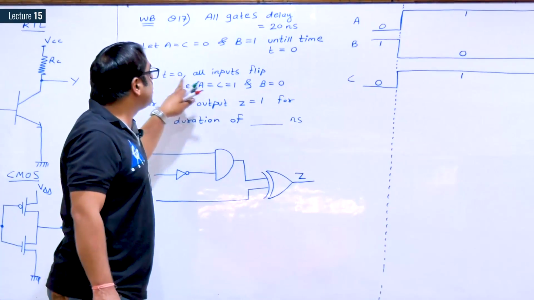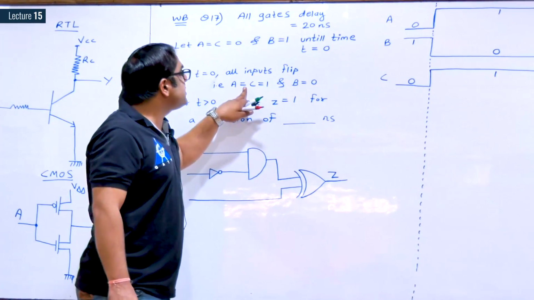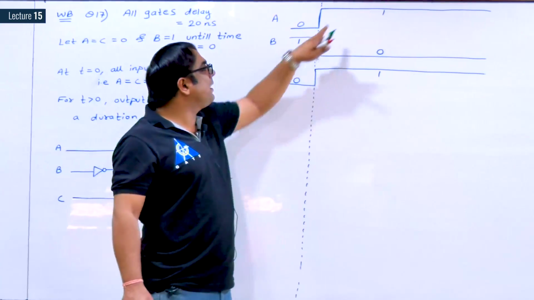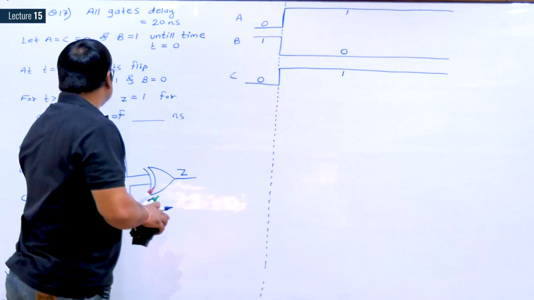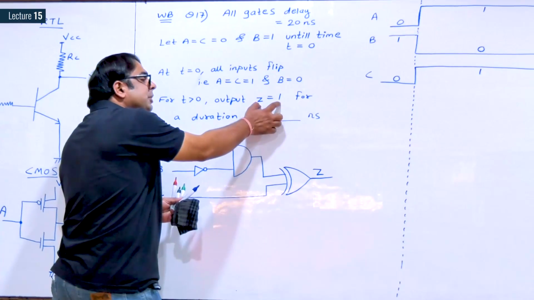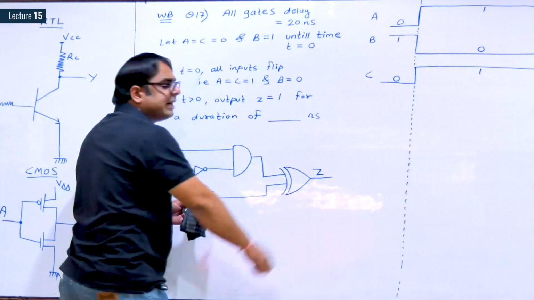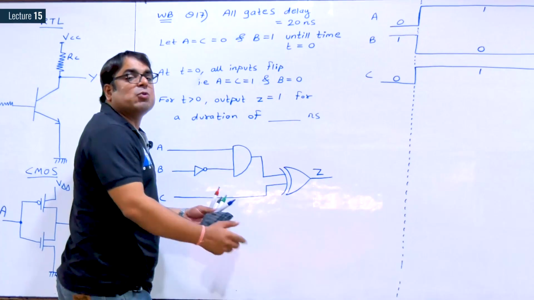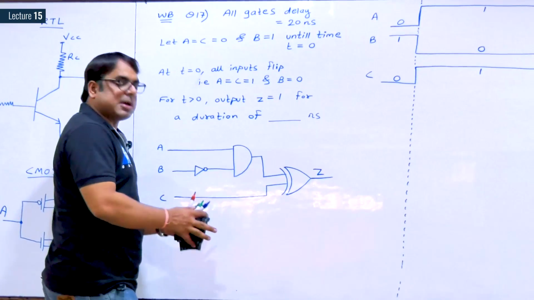At t is equal to 0, all inputs flip. Flip means complement. A and C becomes 1 and B becomes 0. You can see here. Now question is, for the time t greater than 0, output Z is equal to 1 for how much duration? This is your output Z. You have to check this output Z is equal to 1 for how much duration. So we will try to solve the question step by step.